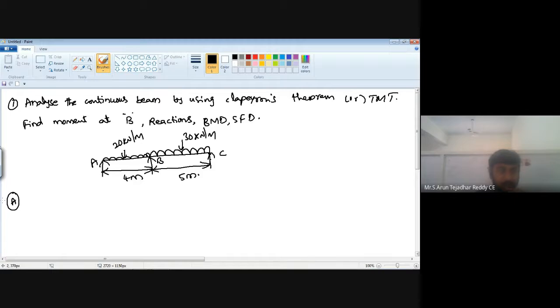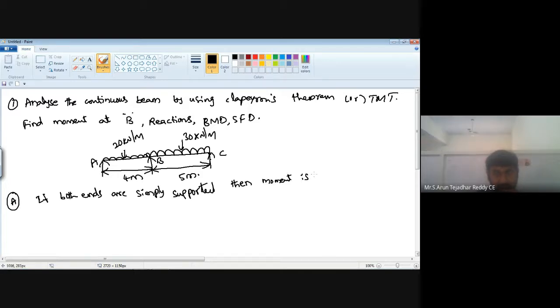Here we have one condition: if both ends are simply supported, then moment is zero.